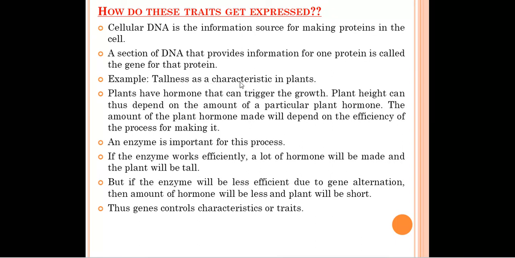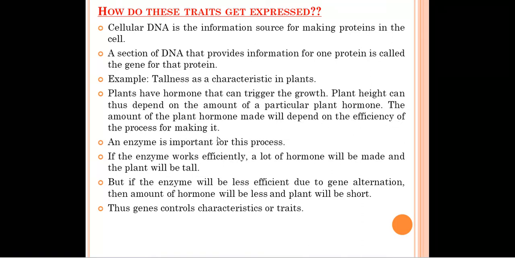Example, tallness as a characteristic in plants. This is one of the characters present in the plant, tallness. The plant can be of tall height, it can be of dwarf height. Plants have hormones that trigger growth. Okay, in all the plants, plant hormones are present like auxin, gibberellin, cytokinins. Many plant hormones are there. Plant height can thus depend on the amount of a particular plant hormone. The amount of plant hormone made will depend on the efficiency of the process for making it.